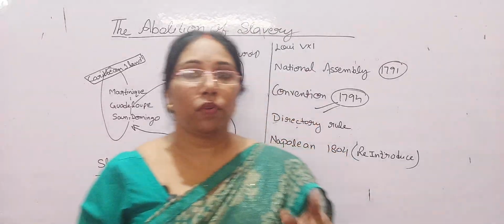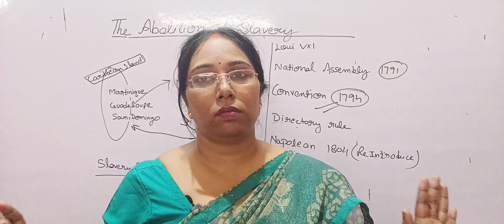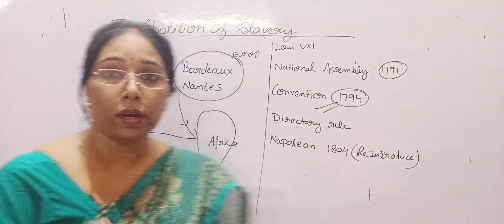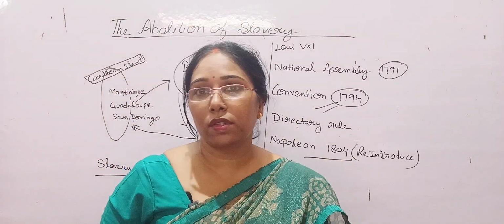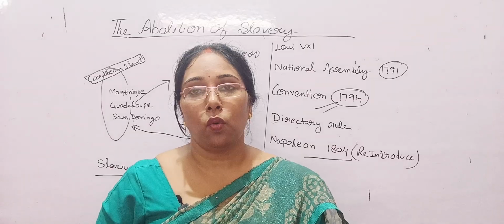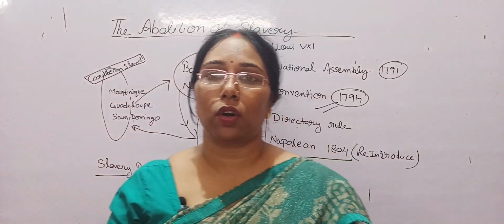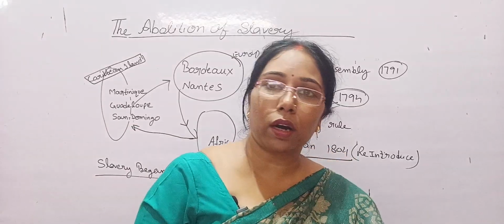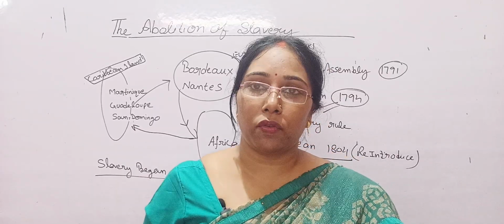After the Jacobin reign, when the Directory rule came, they also had nothing to do with it. But after the Directory rule, in 1804, when Napoleon came to power, he crowned himself as emperor of France, and he reintroduced slavery. Why? Because Napoleon supported the richest people of society. He wanted money for our country, for the nation. That's why he supported slavery.